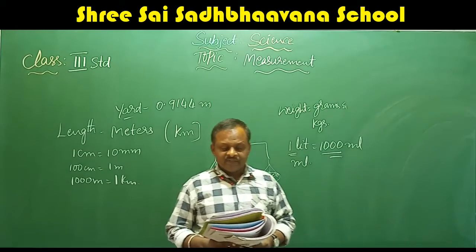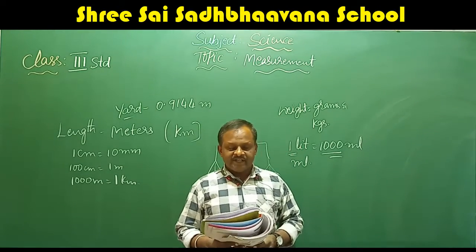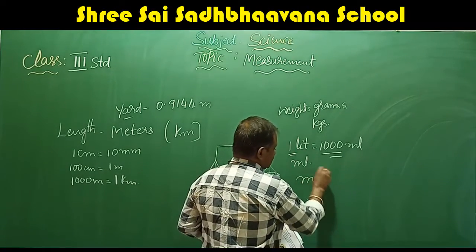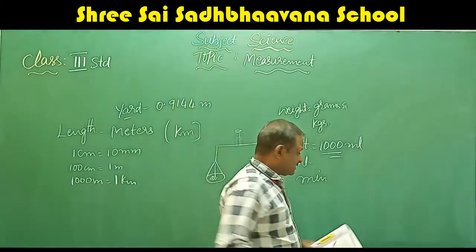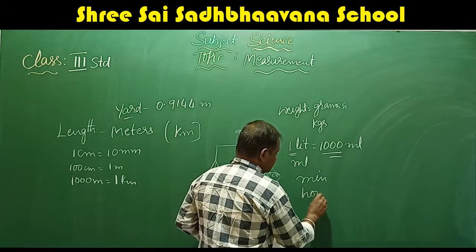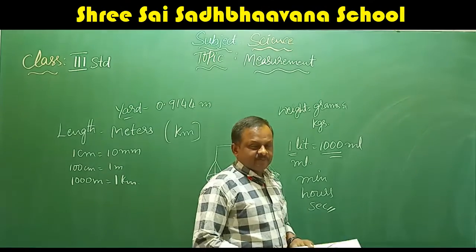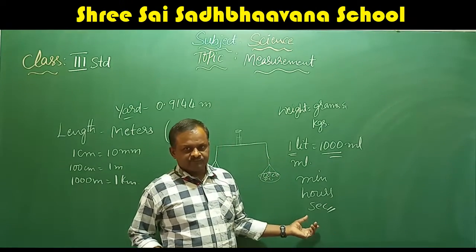Time is measured in hours. Its smaller unit is minute, by which we measure minutes, and hours. The smallest one is seconds.